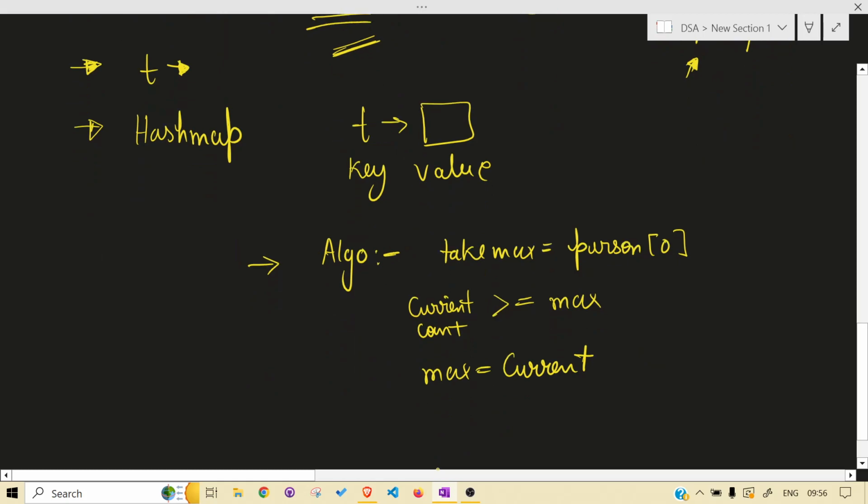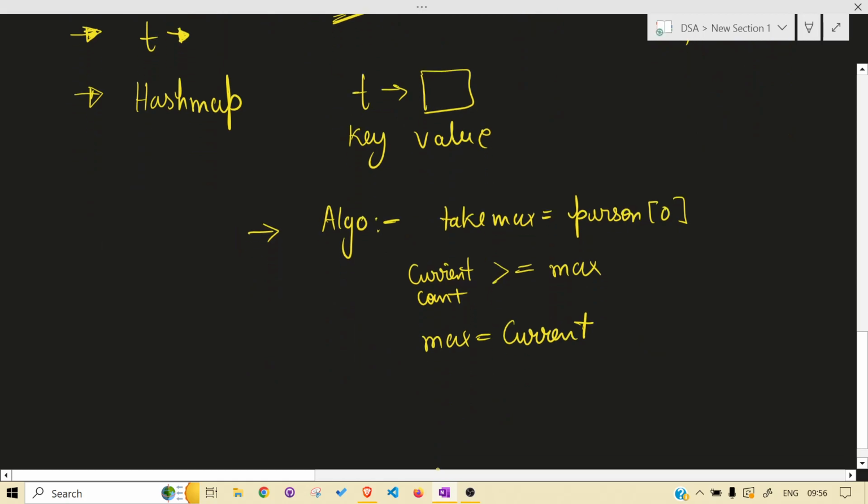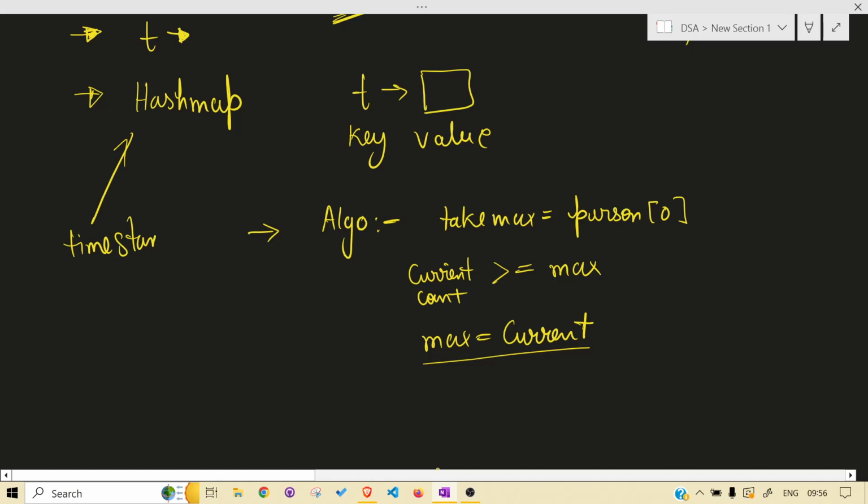Also, we will store which person had that count in the timestamp hash map. Let's call that hash map timestamp.